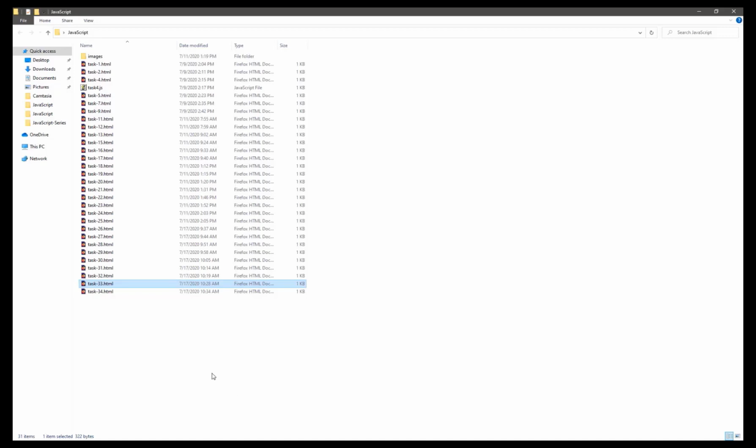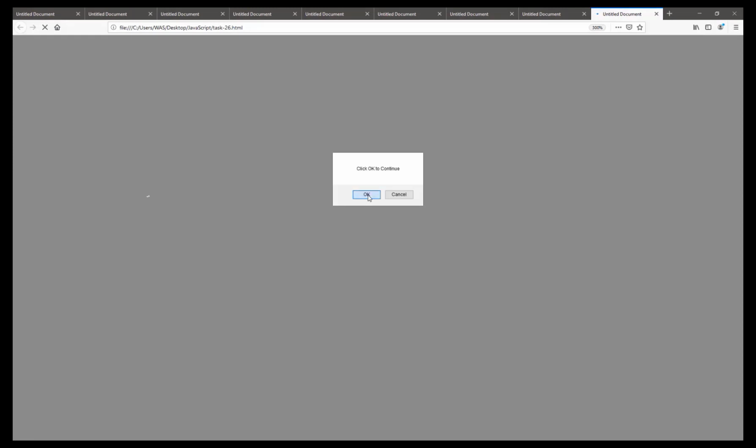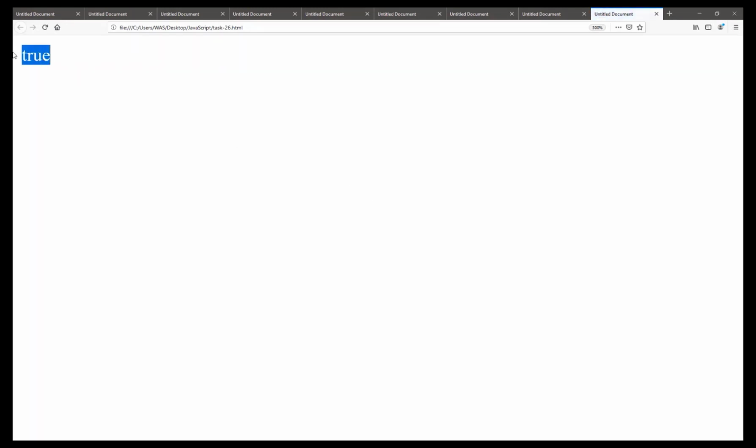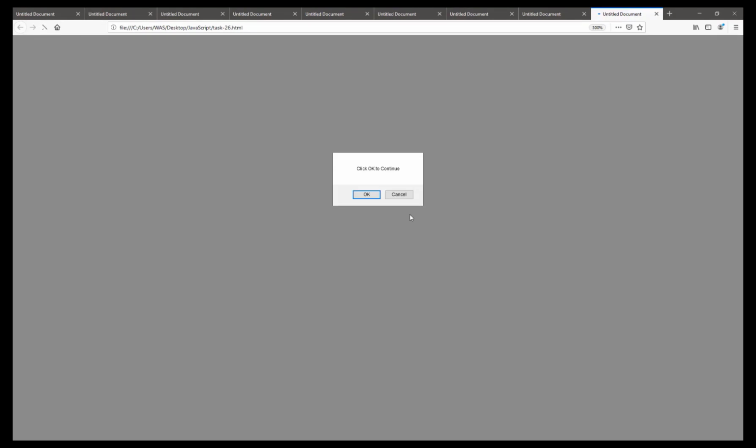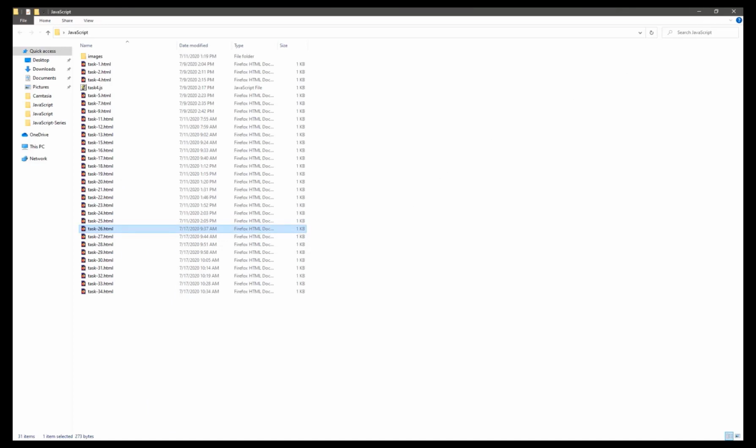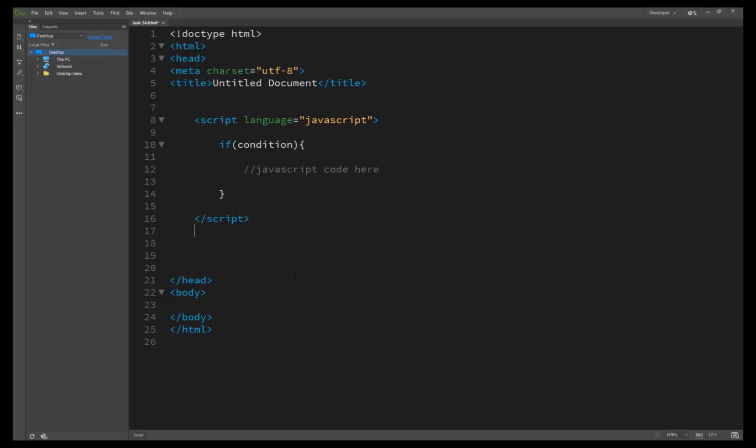When we click OK it returns true, and when we click Cancel it returns false. So we get back a value from the user, either true or false.